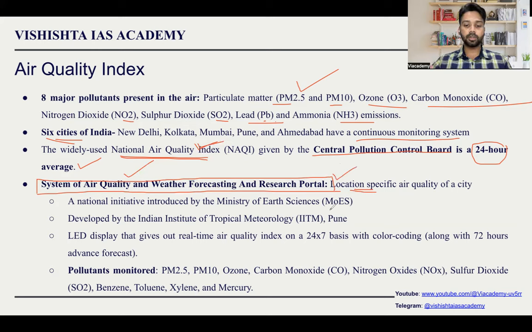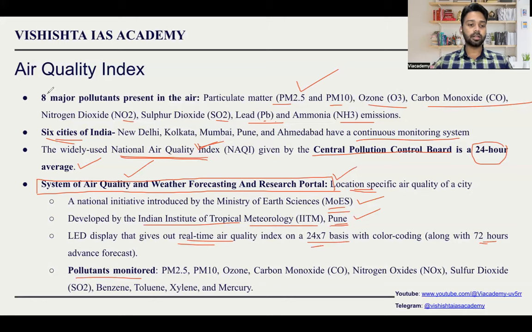It is a national initiative introduced by Ministry of Earth Science. Very important point for your prelims. It is developed by Indian Institute of Tropical Meteorology, which is located in Pune. Very, very important. There will be LED displays in which a real-time air quality index is displayed all the day. The entire 24/7 display will be there. And 72 hours advanced forecasting can also happen. So whether advanced forecasting can happen here or not, if you are getting a statement of that kind, you should tell yes. And the pollutants monitored here is also important.